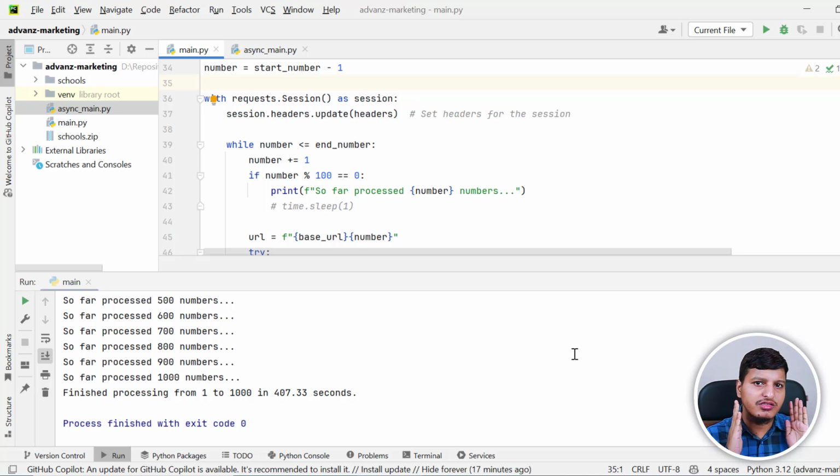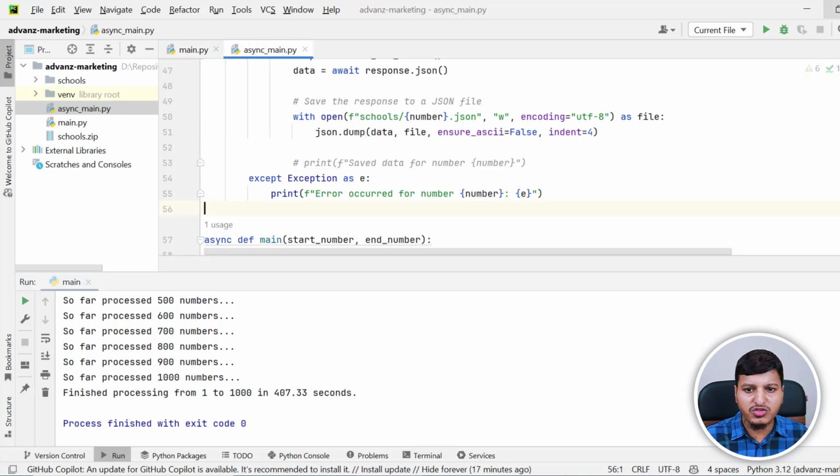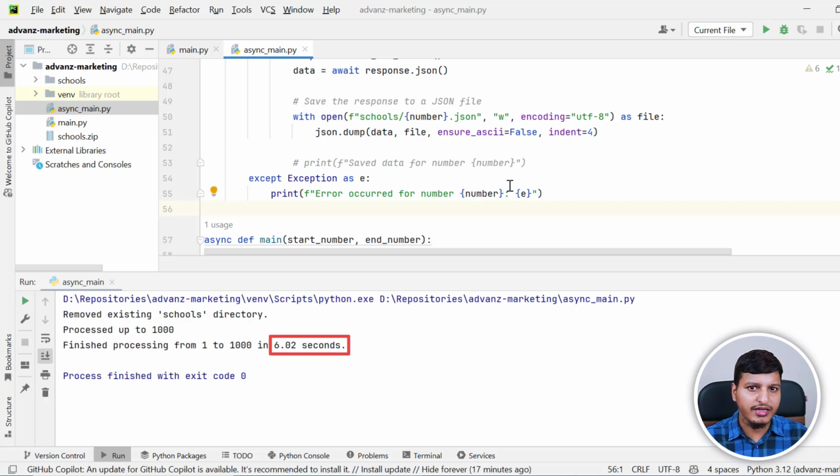The second code is 40 to 60 times faster than the first one. The first approach takes 407 seconds for 1000 API calls, and for the same amount of API calls, the second approach takes only 6 seconds. It's 60 times faster than the first approach. In this video, I'm going to explain why and how it is doing that much faster. So keep watching till the end.